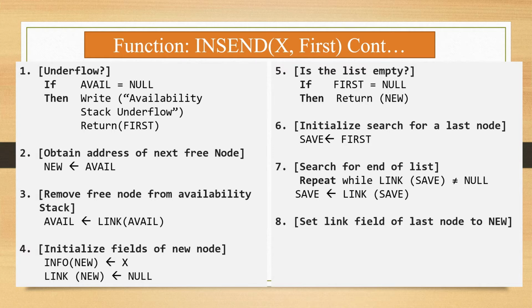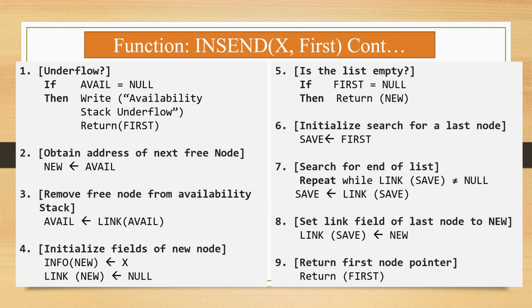Step number 8, set link field of last node to new. So new is assigned to link of save. So now link of save becomes new. So it will connect with node new, and the new node becomes the last node of the singly linked list. Step number 9, return first node pointer. So it will return first.